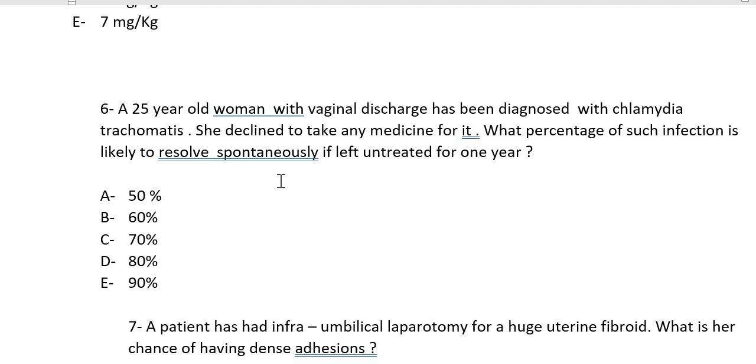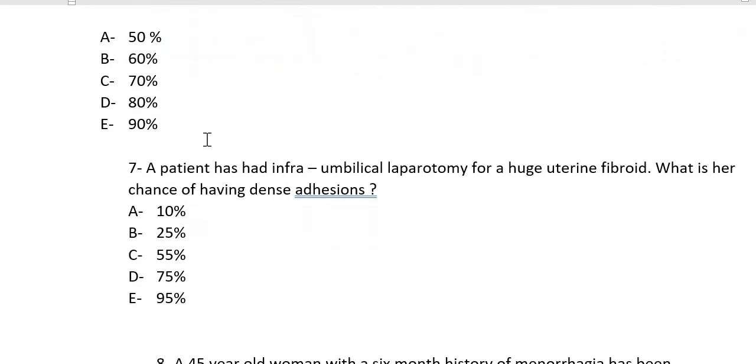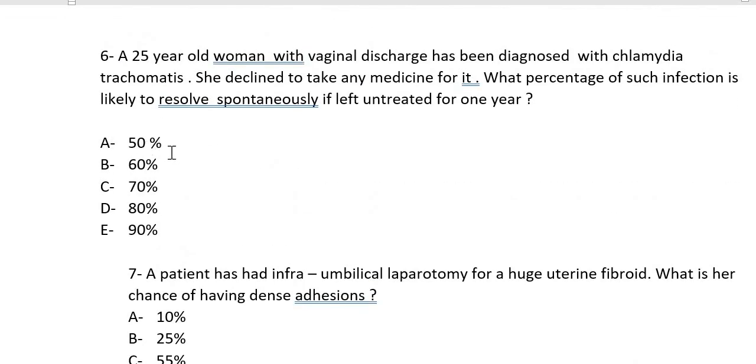So it is basically asking what the chance is if the patient is left untreated. Will she be able to clear this infection? Yes, there is a 50% chance that even if she takes nothing for it, this infection will be cleared. So 50%, option A, is the answer for this one.